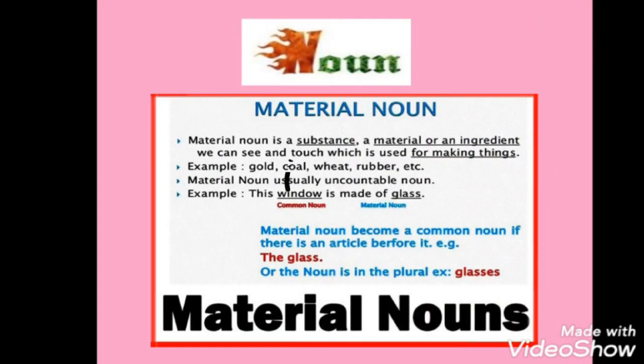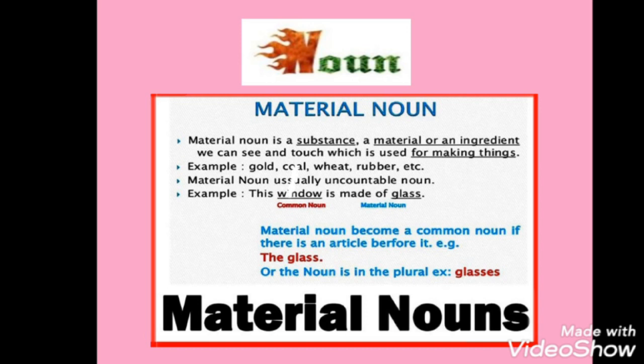A material noun is a substance, a material or an ingredient we can see and touch, which is used for making things. Example: gold, coal, wheat, rubber, etc. Material noun usually is an uncountable noun. These are usually uncountable nouns.